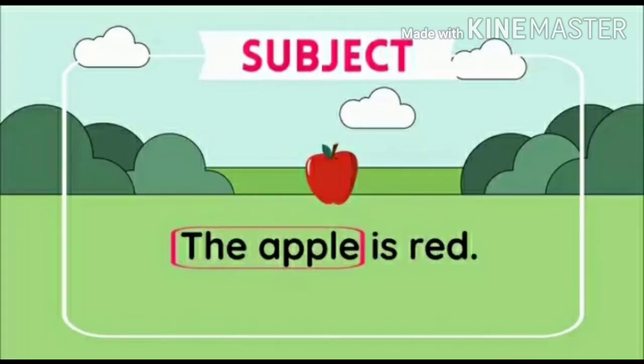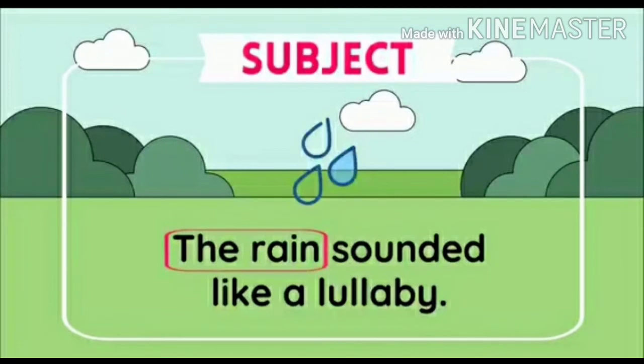See the second example. The apple is red. What is the subject here? About what are we talking? We are talking about the apple. So apple is the subject. Okay. So the third example also will help us, children. The rain sounded like a lullaby. About what are we talking here? We are talking about the rain. So the rain is the subject.